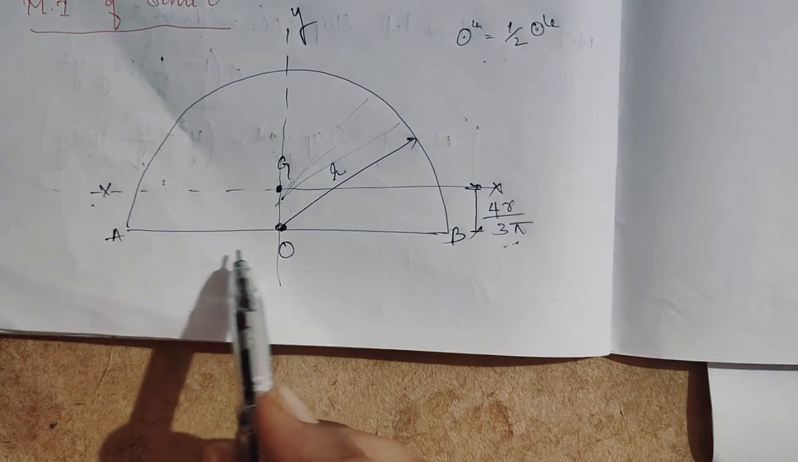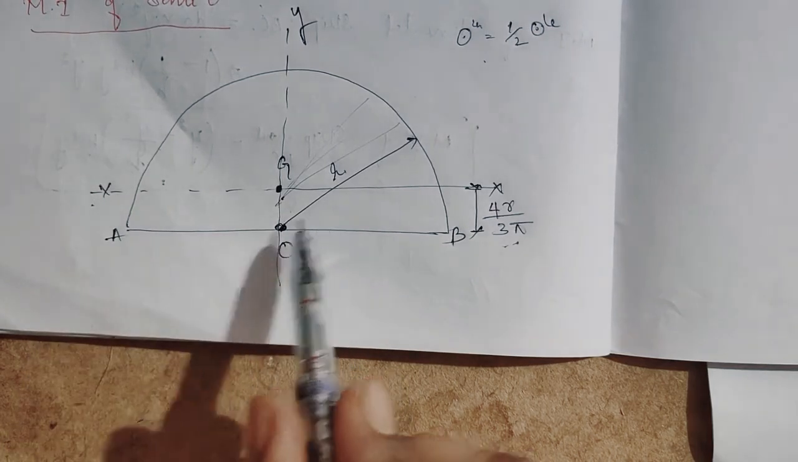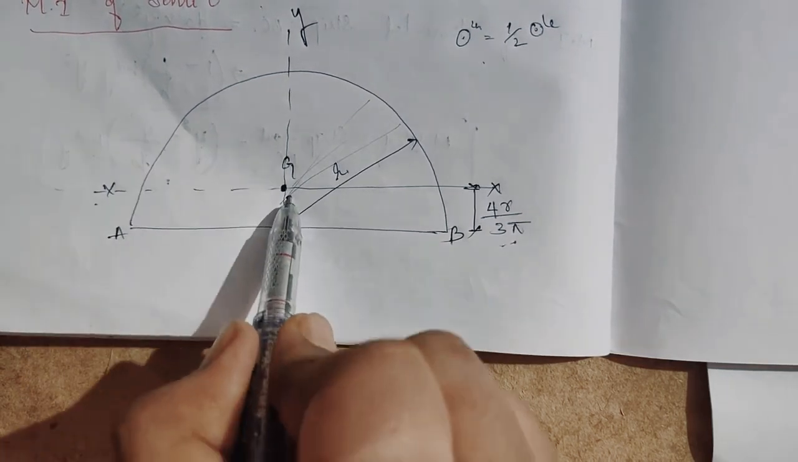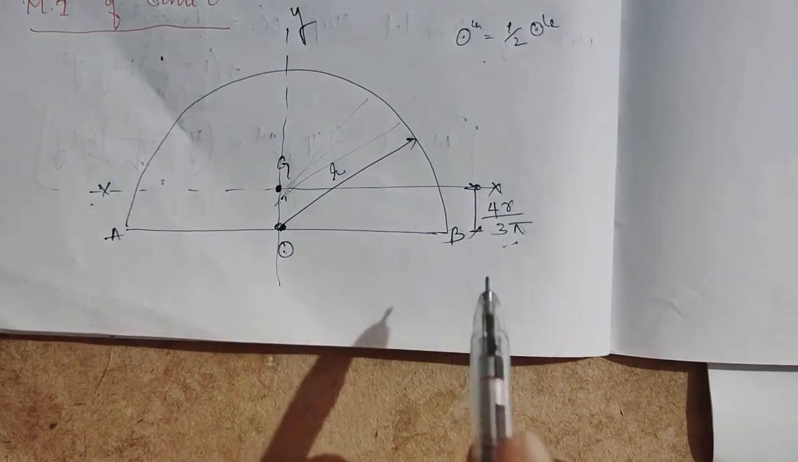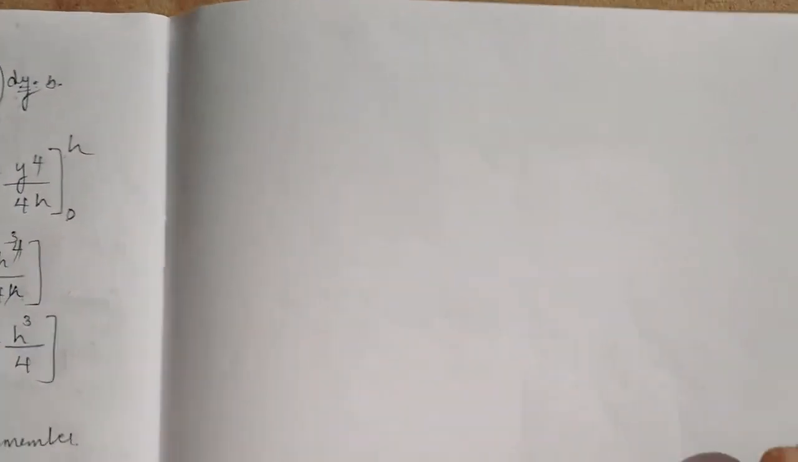So see here, we have to write: consider a semicircle of radius r with center O, G as centroid, and the distance is 4r by 3 pi. You write it. So I'll go to the derivation directly. So basically, what is a semicircle?